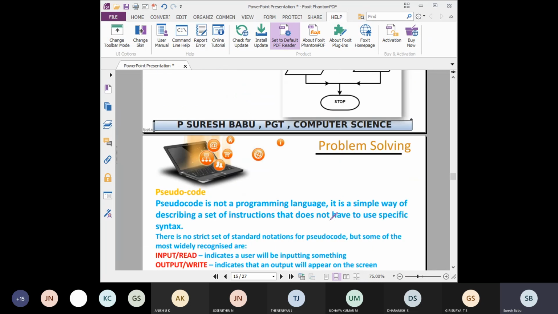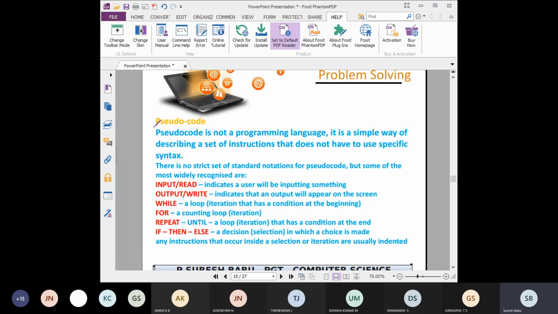Then next one is pseudocode. Pseudo means false. Everyone knows false, right? Then coding means programming. False programming is the meaning for pseudocode. So actually this will not be written in a programming language, but it is a simple way of describing a set of instructions. No need to follow any syntax of a programming language, but you should write only with the keywords. These keywords you should include.